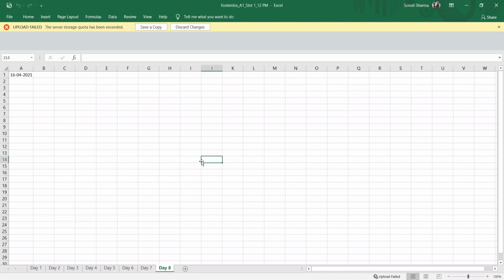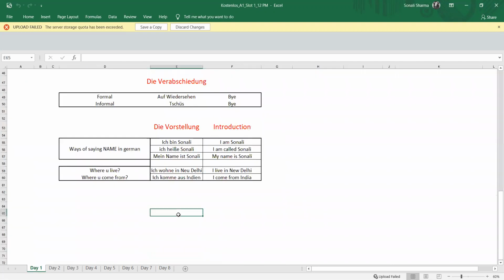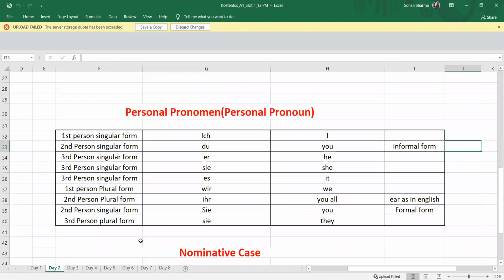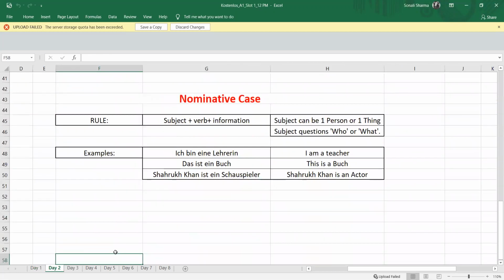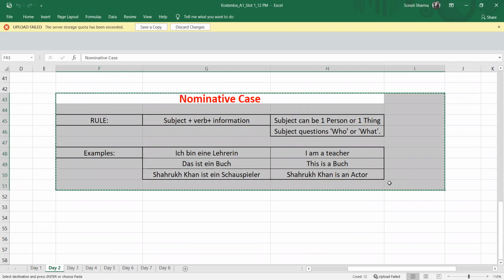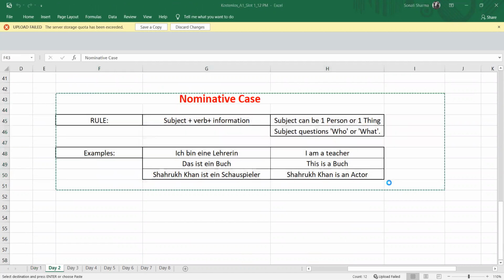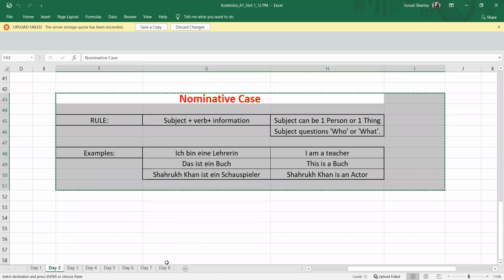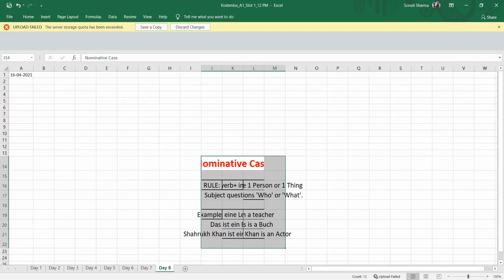Before knowing about the accusative case, it is very important that we first revise the nominative case. We did the nominative case on our day 2. I will be copying this and pasting it on our day 8, that is today.